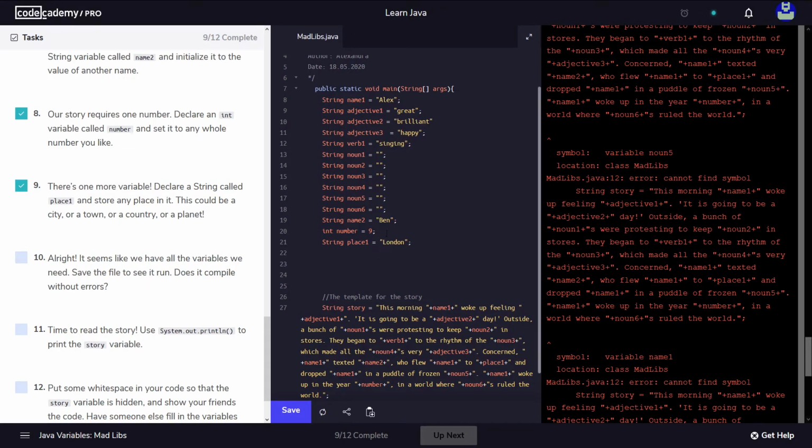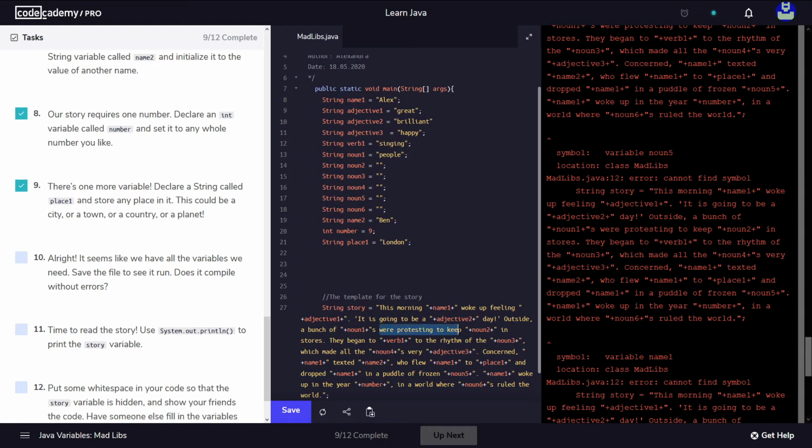Okay, so let's give these nouns. Noun should be very who flew, dropped in a puddle. Okay, so let's put here. This morning, name 1, Alex woke up feeling adjective 1, feeling great. Okay, we are here. It's going to be a brilliant day. We're here. Okay, outside, a bunch of noun 1, a bunch of people